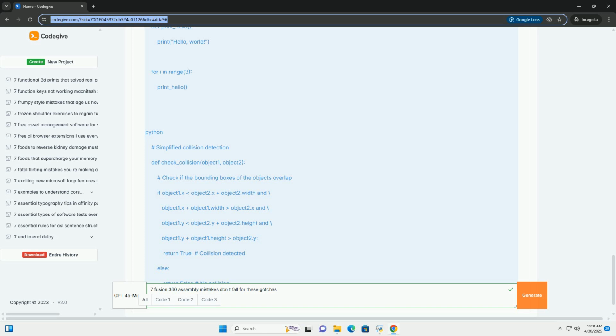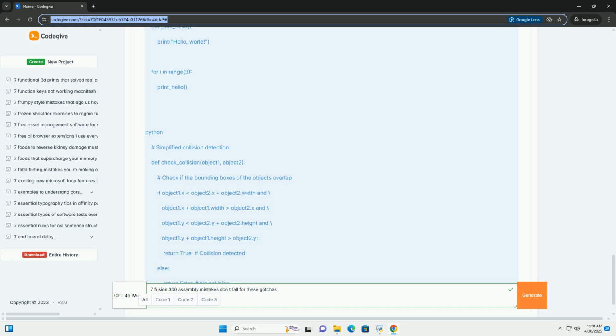Motion studies: use motion studies, Design - Motion Study, to simulate the motion of the assembly and visually check for collisions. Joint limits: set joint limits on revolute and slider joints to restrict the range of motion and prevent collisions. Visual inspection: carefully visually inspect the assembly from different angles to identify potential interferences. Code analogy: collision detection in game development. Collision detection is essential for creating realistic and functional simulations.